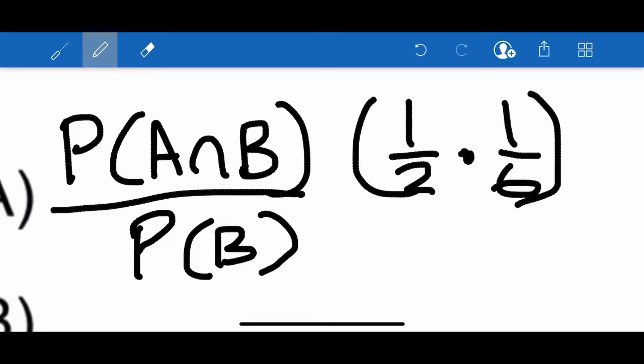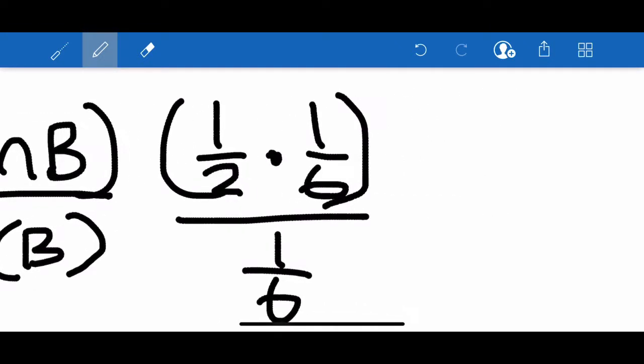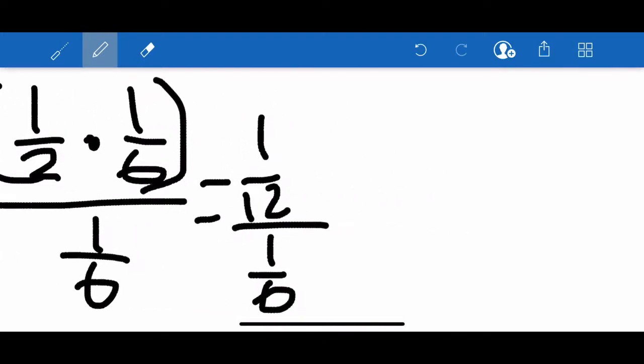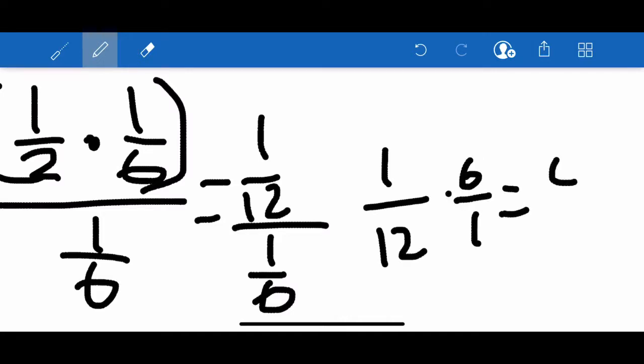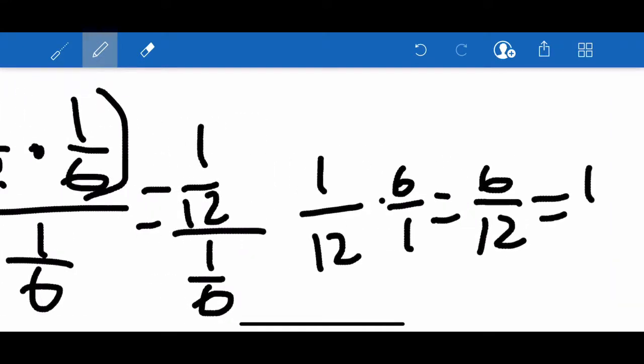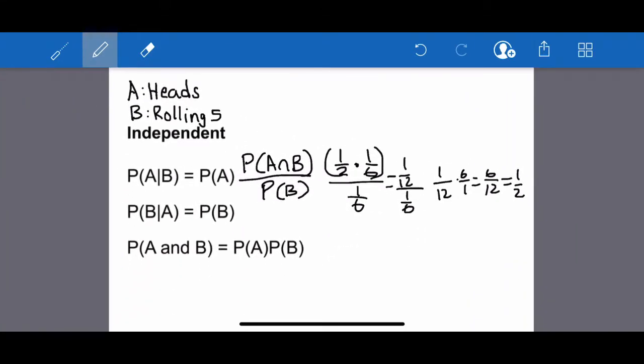And if we do that and we put that over 1/6, we would get 1/12 over 1/6, and then if you multiply by the reciprocal, we will get 6 over 12, which is equal to 1/2, which is the same as just flipping a coin and landing on heads.